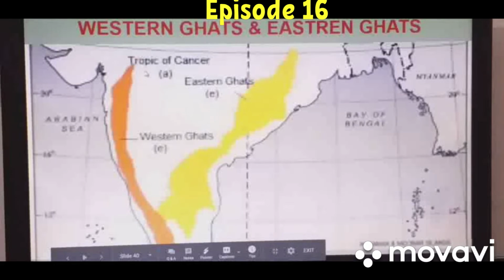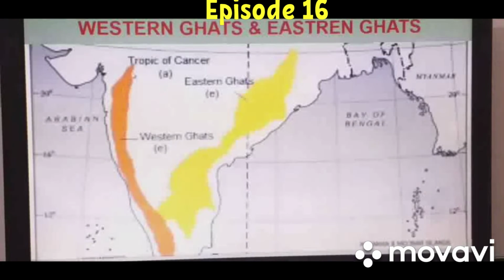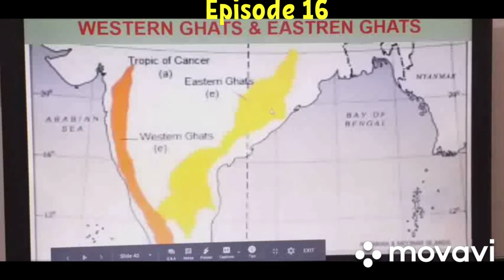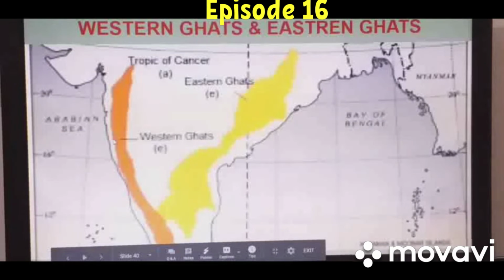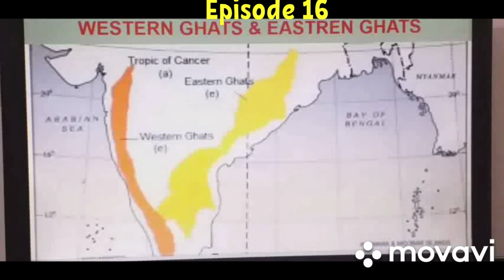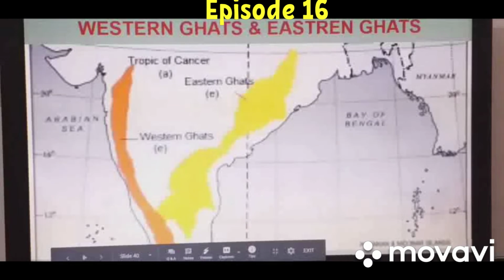Then they are highly elevated areas, with an average elevation of 900 to 1600 meters, and they are higher in elevation as compared to the Eastern Ghats. Then you can see they receive orographic rain from the southwestern monsoon winds which enter India through this region.